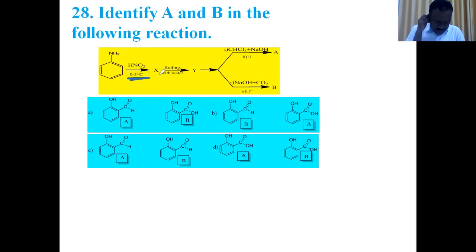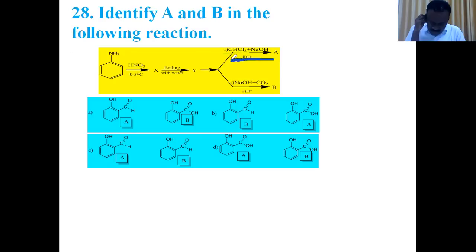Therefore, product X is the diazonium chloride. Diazonium chloride on boiling with water forms phenol. Phenol reacts with chloroform and sodium hydroxide followed by acidification and forms salicylaldehyde.